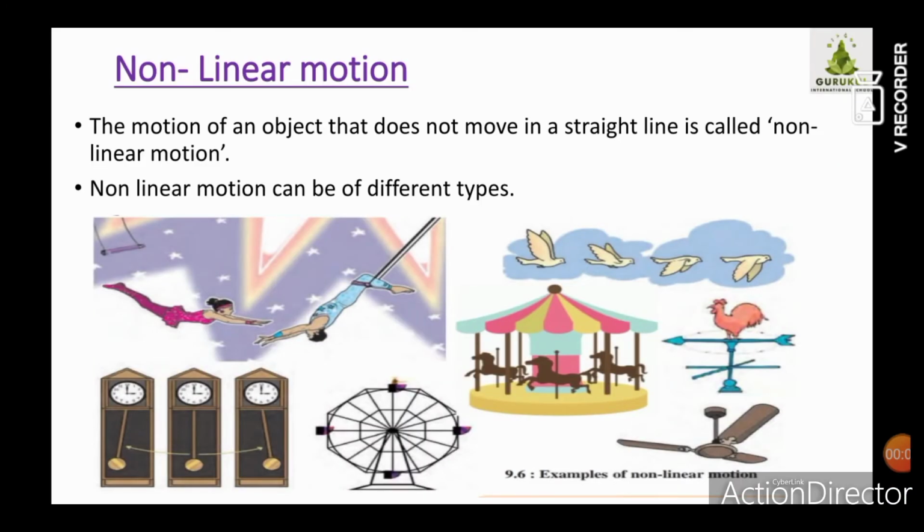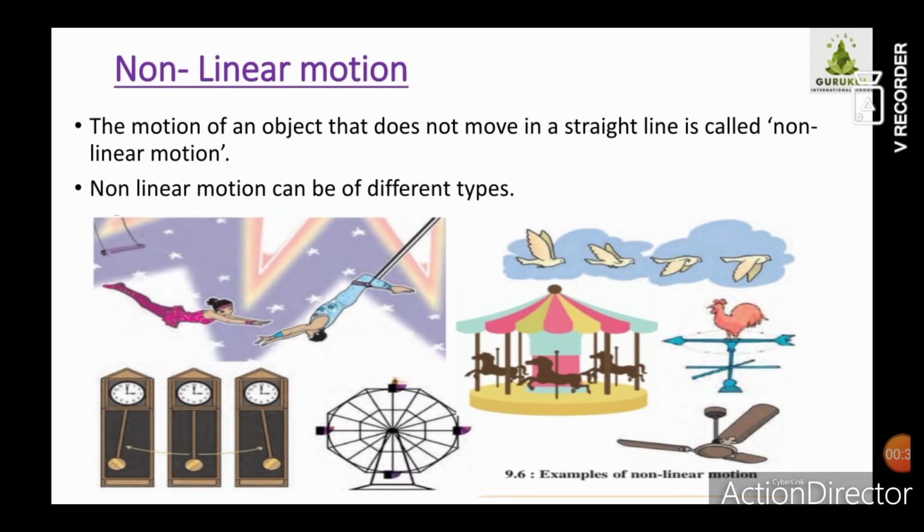Children, now you can observe these various pictures. In the first picture, you can see in the circus two people are doing some stunts. While doing these stunts, their body is in motion, but their body is not moving in a straight line or in one direction. The pendulum of the clock, how does it move? It moves from point A to point B and point B to point A again, but it is not moving in a straight line. Correct?